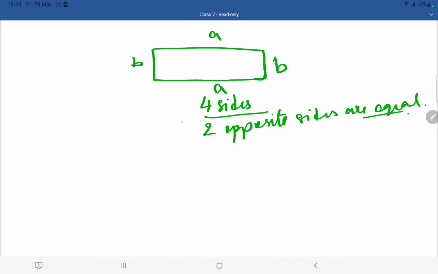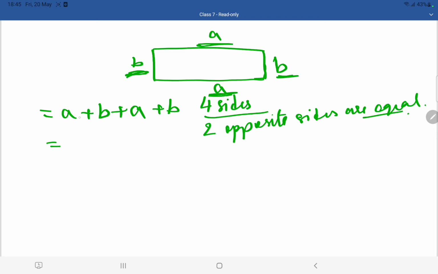I am having 4 sides in this, and the two opposite sides are equal. They are both A, A are equal. These are opposite, so they are B, B, which are equal, right? So now how to calculate the perimeter? I have to add all the sides in order to get the perimeter. So I have A one time here, plus B, this B I am taking, this A I am taking again, plus A, and this B I am taking.